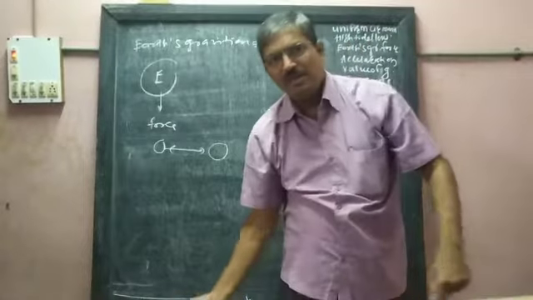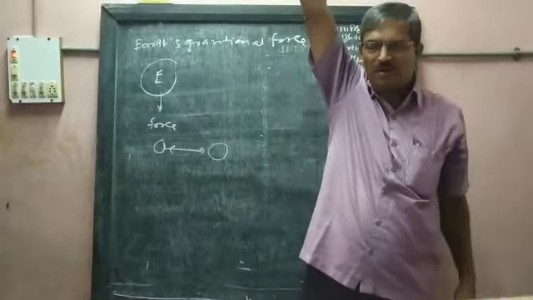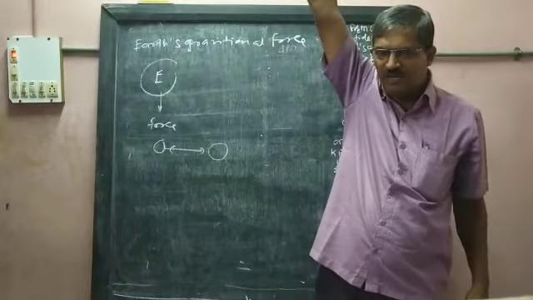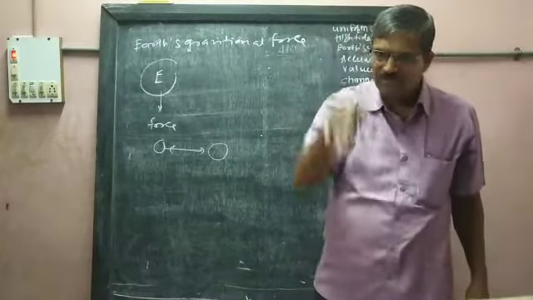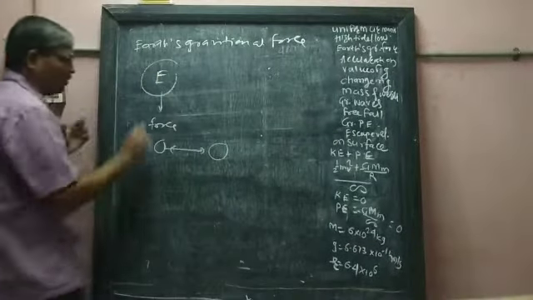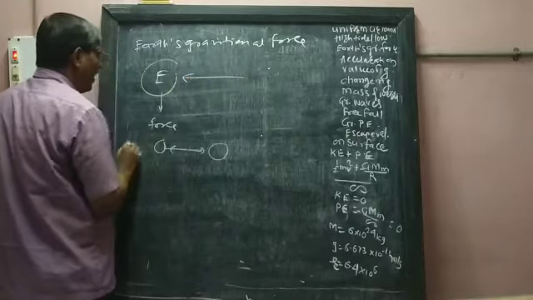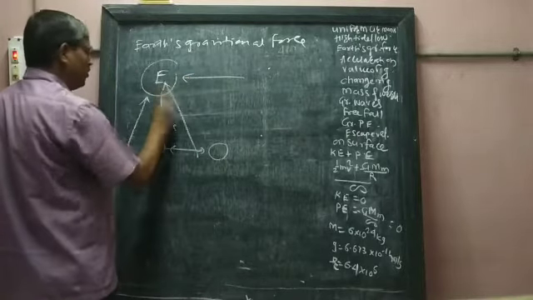Any object thrown vertically has not permanently gone upward; at last it comes down. So here also, due to the gravitational force of the Earth, all objects are attracted towards the center of the Earth.